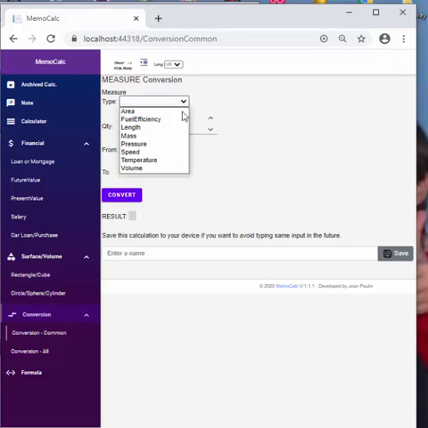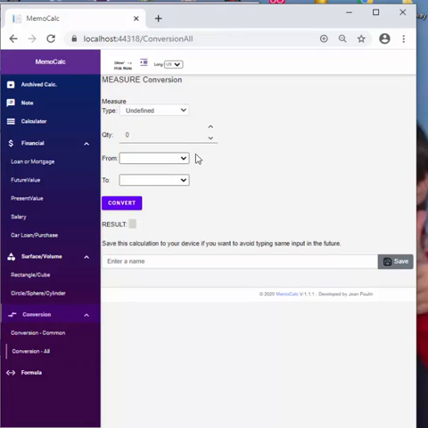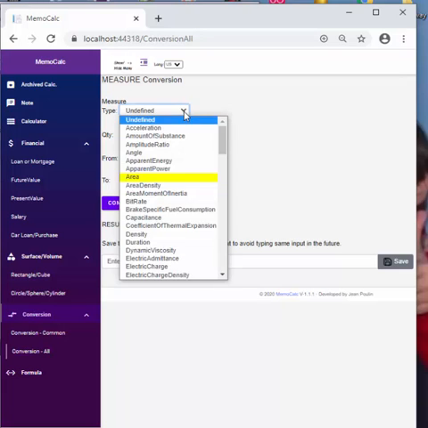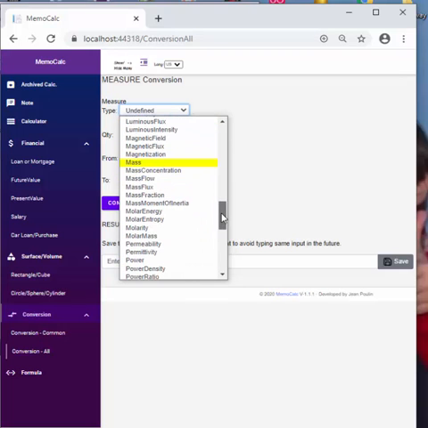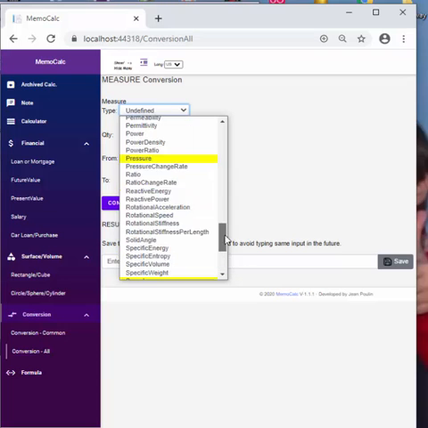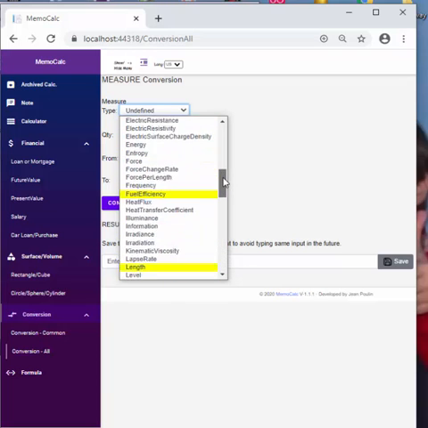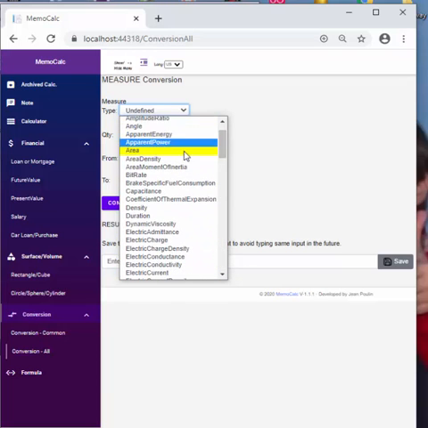And the library is much bigger than you could have in Google conversion, because it's the same library that is used for research institutes. So you have a lot of them, so much that I put in yellow those that are the most common, and I even put a specific page for it.